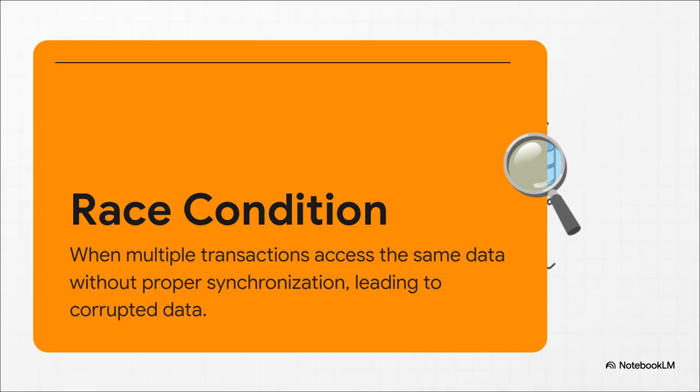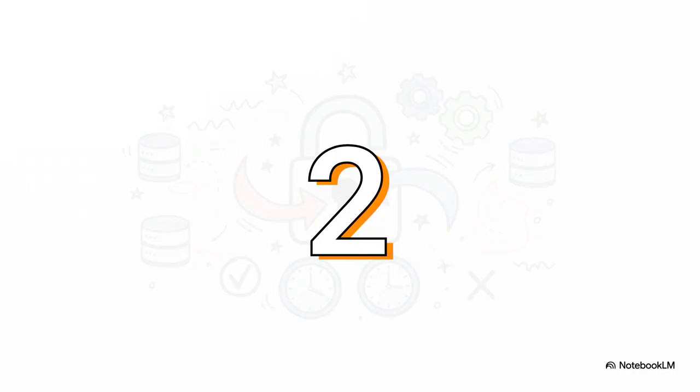And that right there is a textbook race condition. You've got multiple things reading the same data, doing some math, and then writing it back, all without talking to each other. The result? Almost always, it's corrupted data, a real mess. So what's the bottom line? The system broke. Plain and simple. We gave away 2 vouchers when we only had 1 left. Our data is now wrong, and that's not just a technical problem, that's a real business problem.